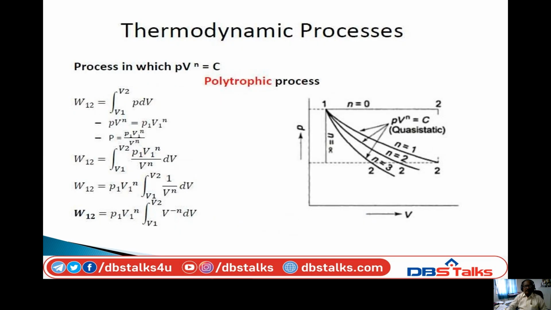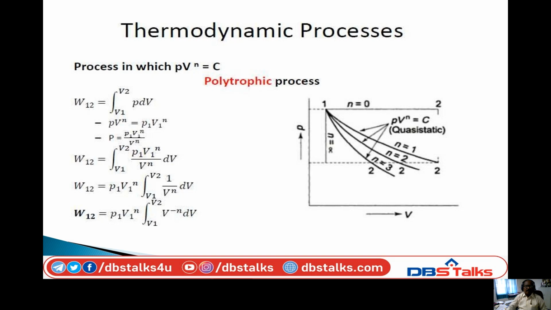There is another general thermodynamic process, called the polytropic process. The polytropic process general equation is PV to the power of n equal to constant.